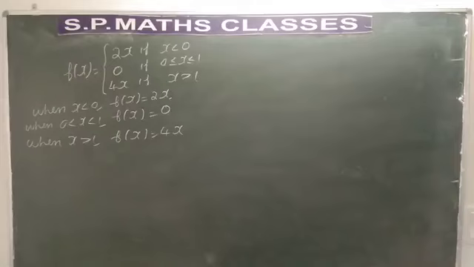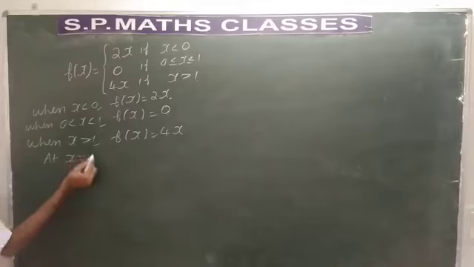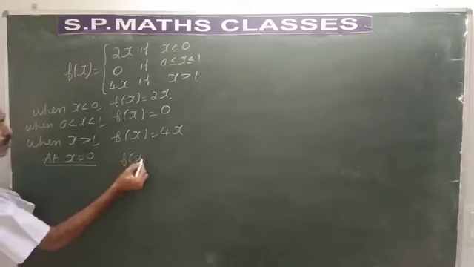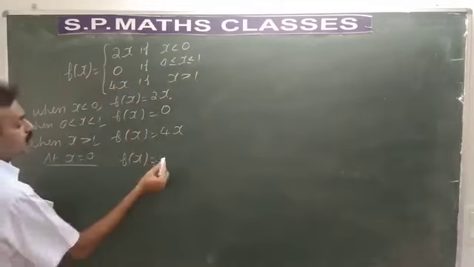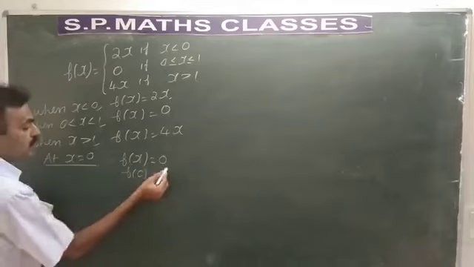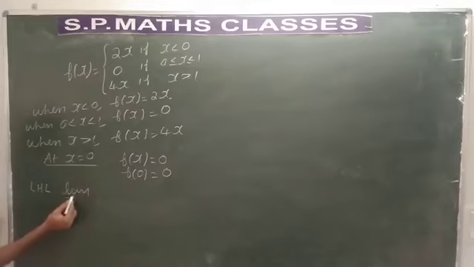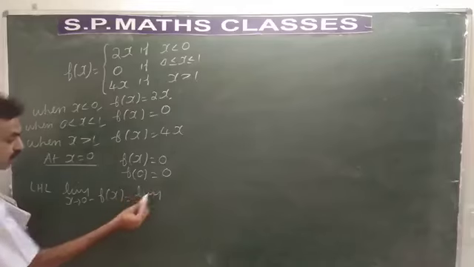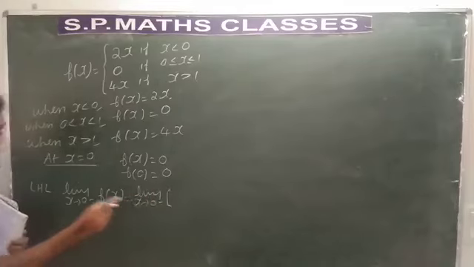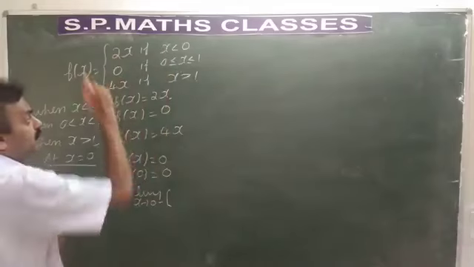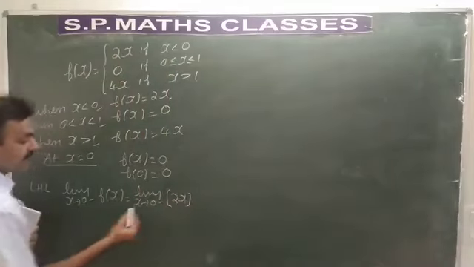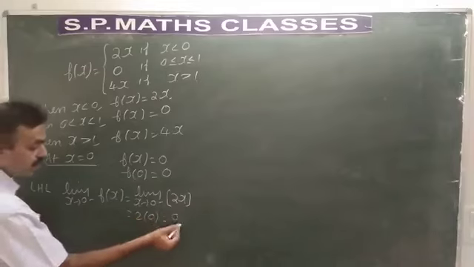Let us check at x is equal to 0. What is f of x? F of 0 is said to be 0. Let us take the left hand limit. Limit as x tends to 0 minus f of x. What do you mean by 0 minus? 0 minus means less than 0. Which is the function defined for less than 0? It is 2x. Apply the limits. 2 into 0 is 0.